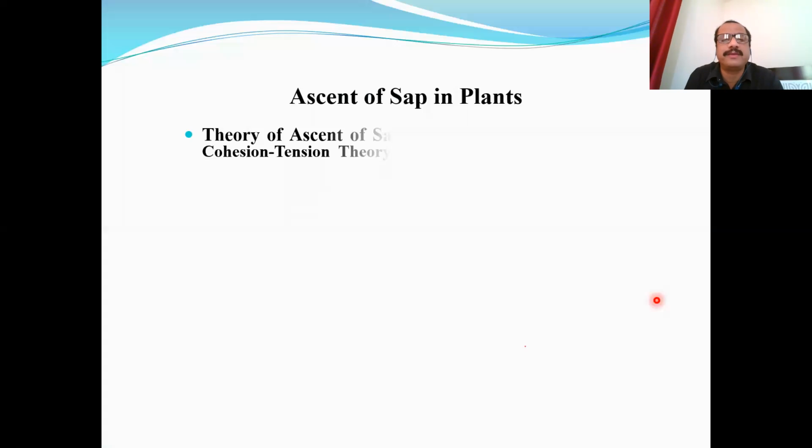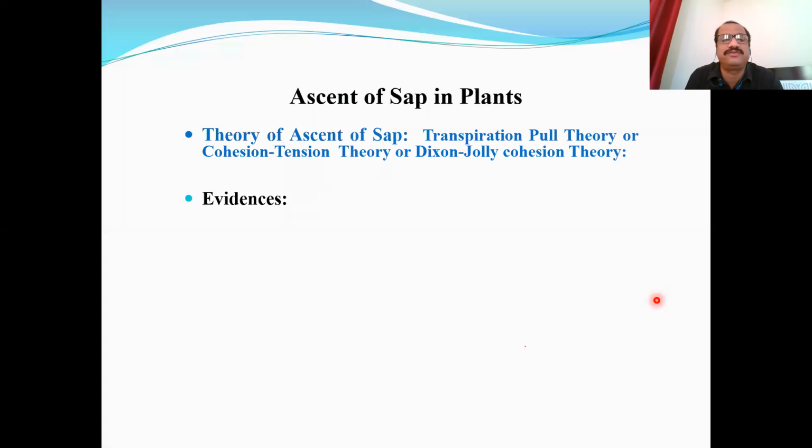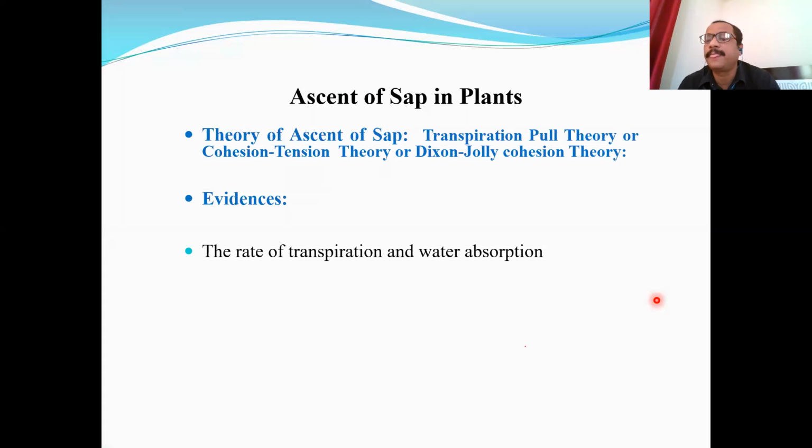But there are some evidences and there are some objections to this theory. What are the evidences? What are the supporting points of this theory of ascent of sap? The first is the rate of transpiration and the rate of water absorption are approximately equal. Higher the rate of transpiration, higher will be the water absorption. And when there is higher transpiration, there is higher water absorption, there will be higher ascent of sap, isn't it? Because all these processes are related with one another.